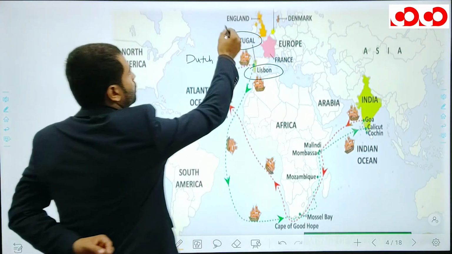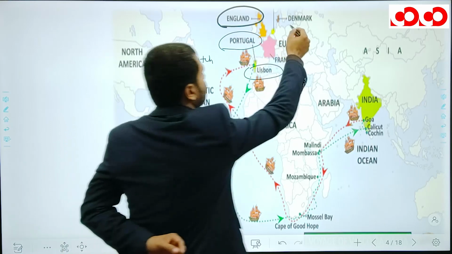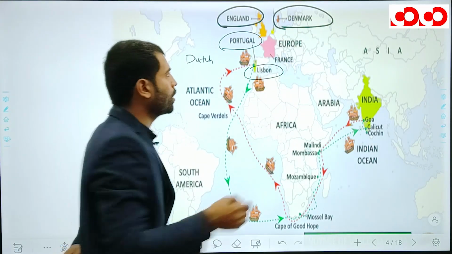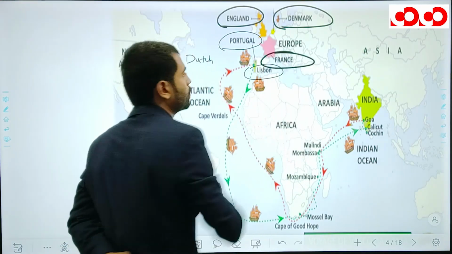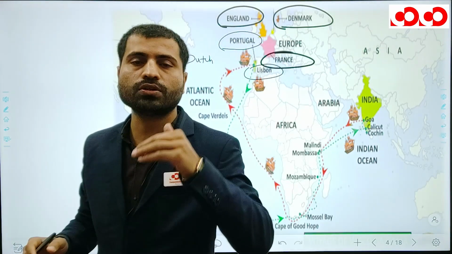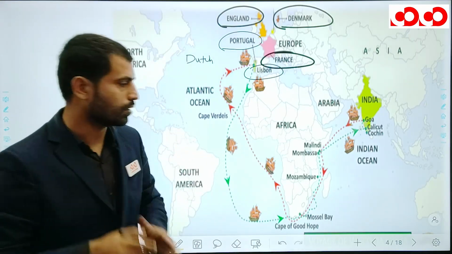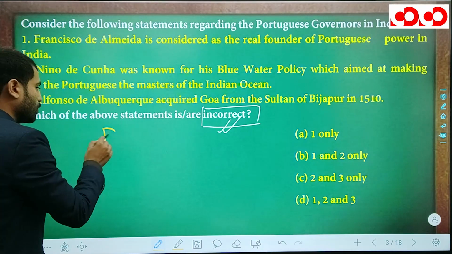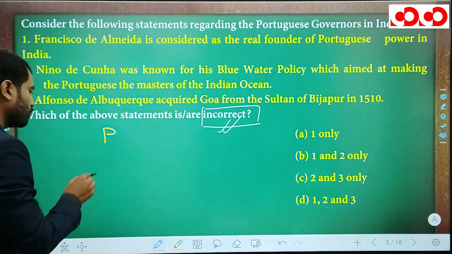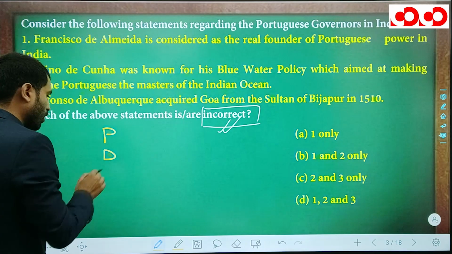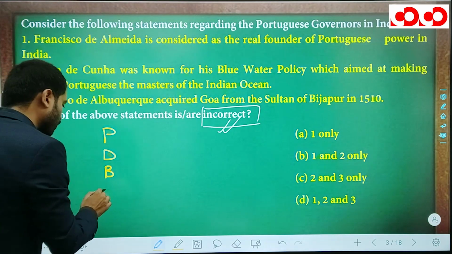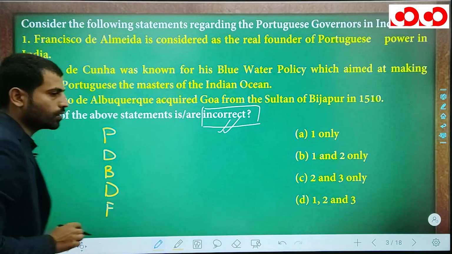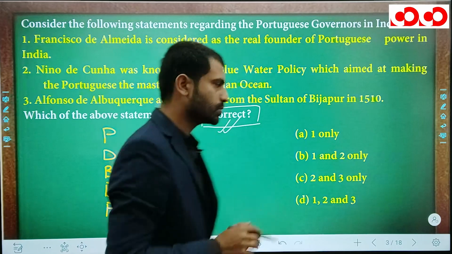After the Portuguese came the Dutch, then the British, who came from England, and number 4 was Denmark. From Denmark the Dane came, and number 5 the French came. So remember the French at number 5. This was the chronological order of the Europeans who came to India. So first came the Portuguese, after them the Dutch, after the Dutch the British, after the British the Dane, and after the Dane the French.